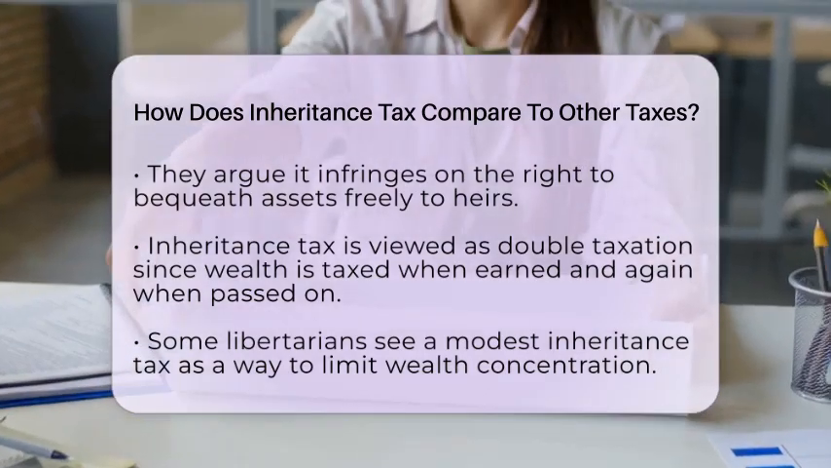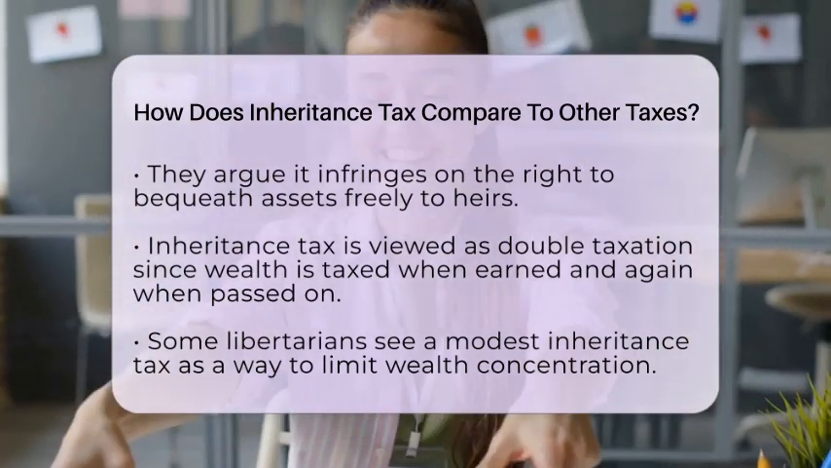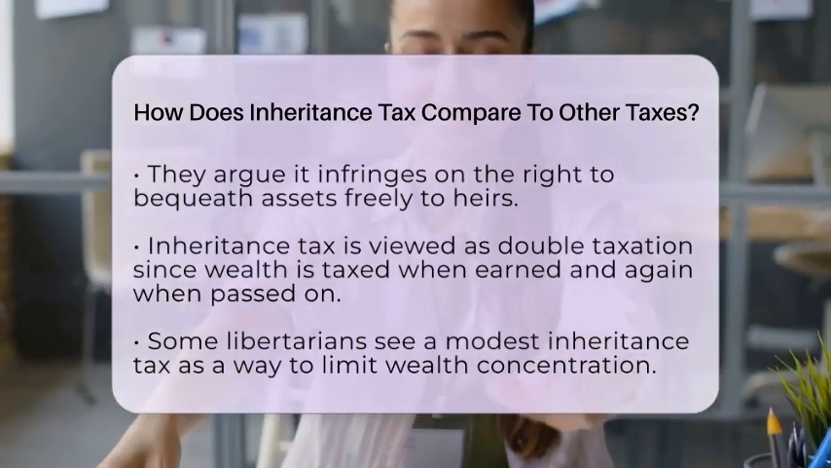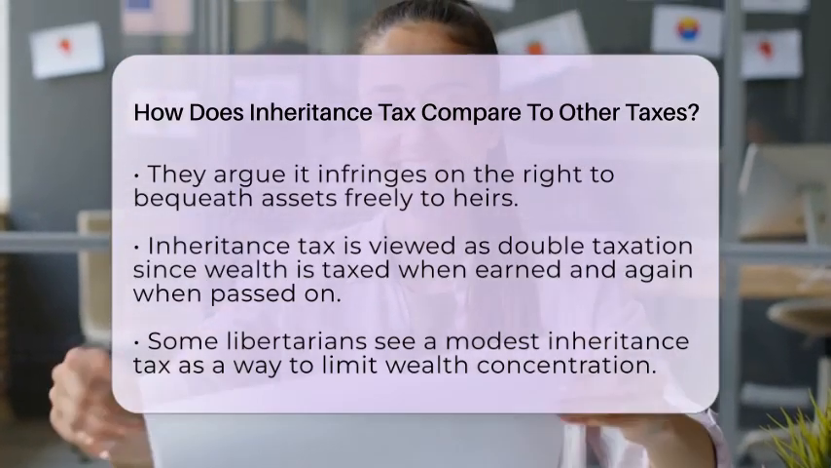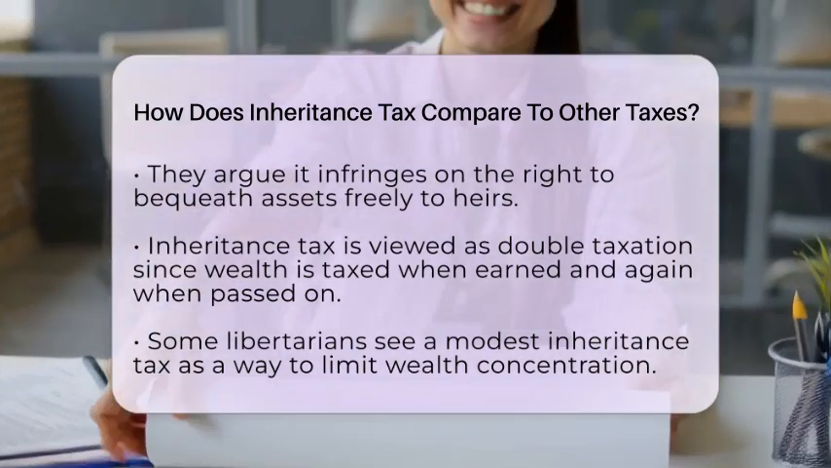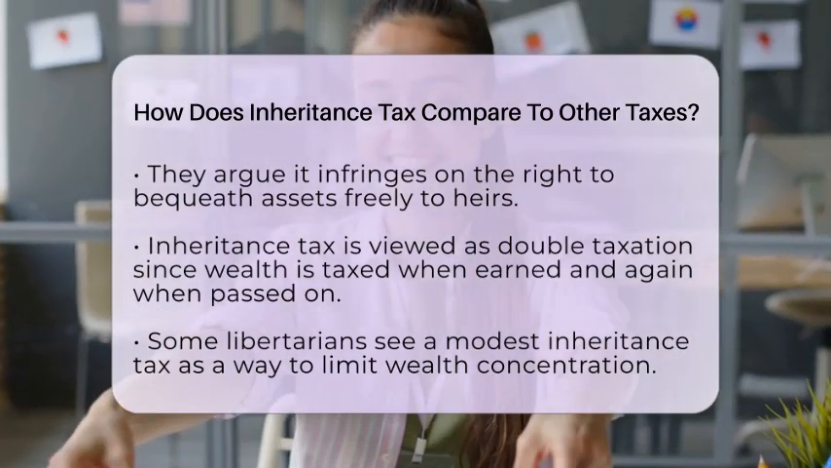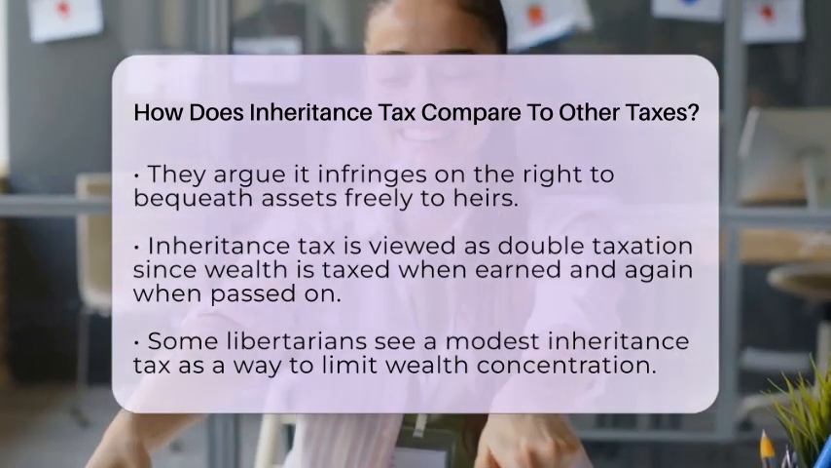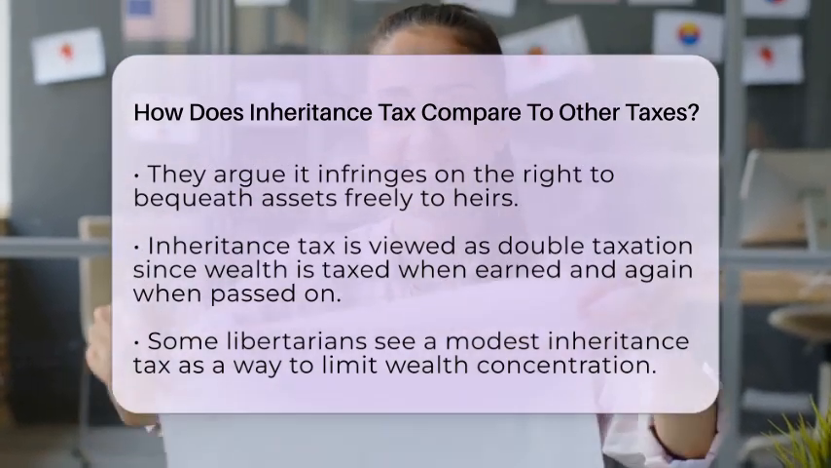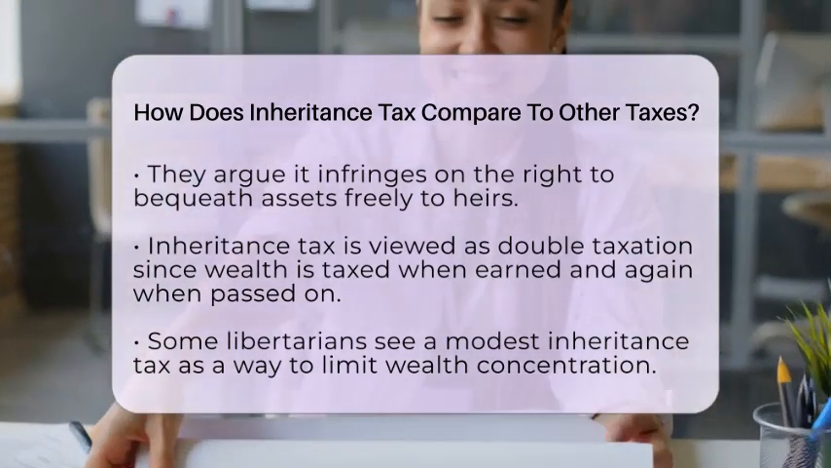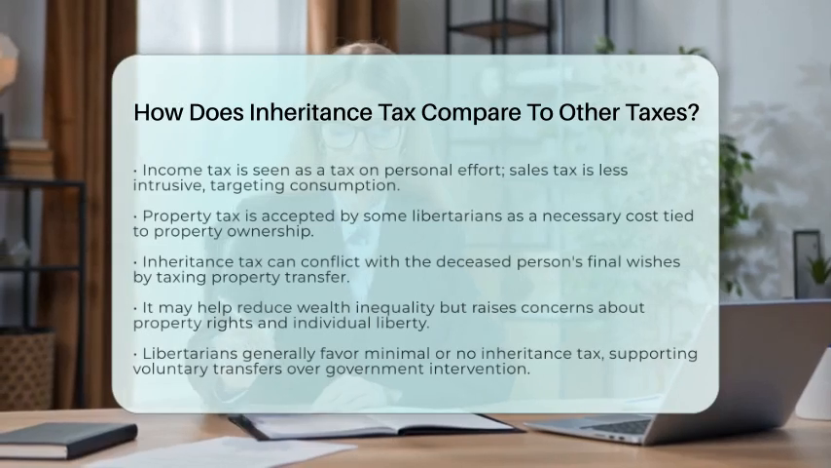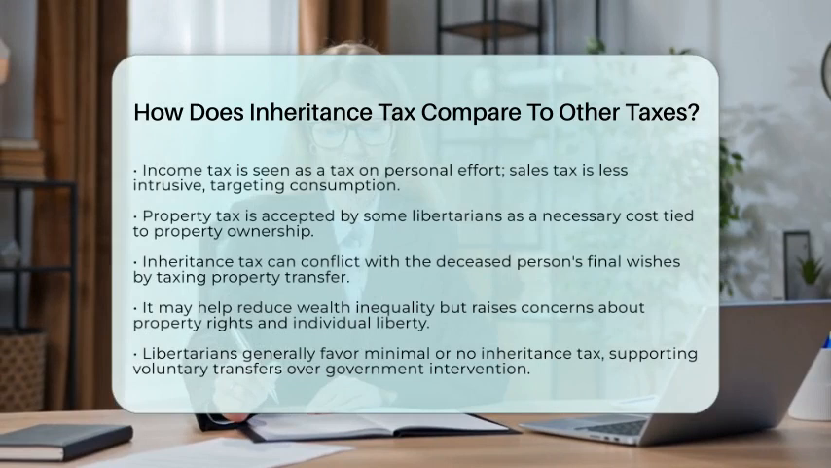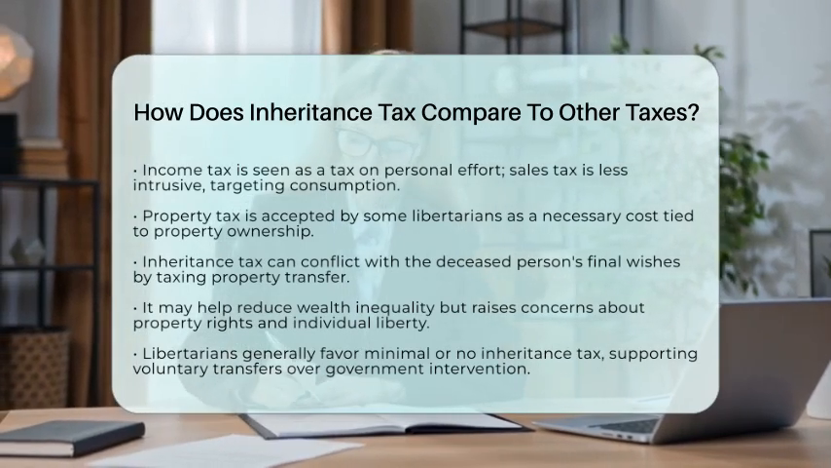Income tax is often viewed as a tax on personal effort, while sales tax is seen as less intrusive since it taxes consumption. Property tax, which is charged annually on property ownership, is sometimes accepted by libertarians as a necessary cost of government services tied to property. In contrast, inheritance tax is more controversial. It directly taxes the transfer of property that someone has already owned, which can conflict with the deceased person's final wishes.